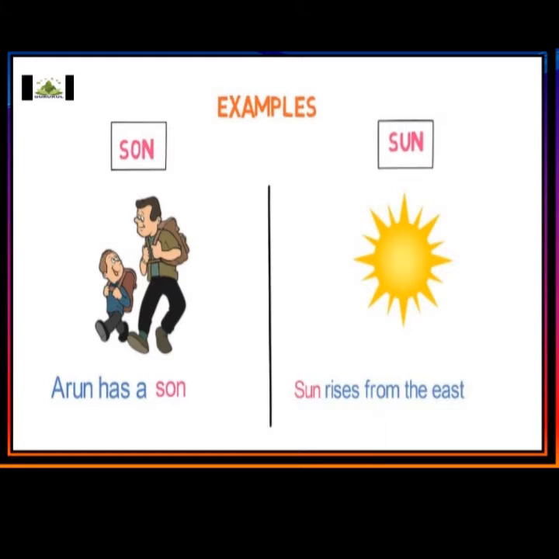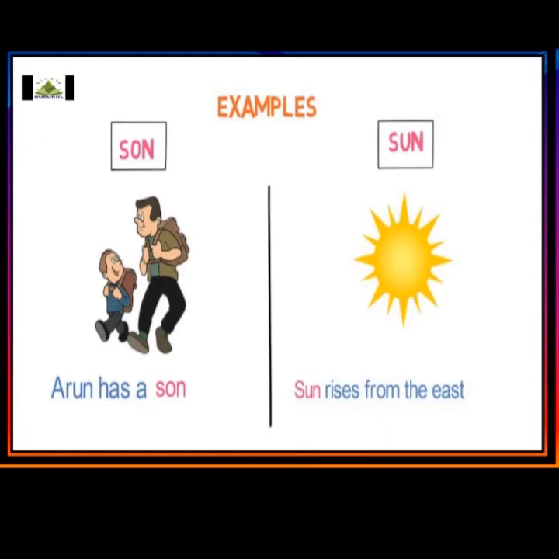Now, the first example, children, please read aloud both the words: sun, sun. Over here, the sound and pronunciation are the same, but the meaning and spellings are different, isn't it? Did you hear any difference in sound in both of these words, children?